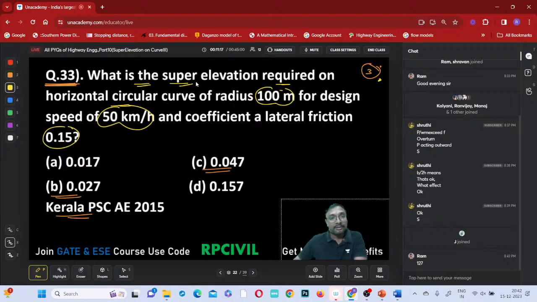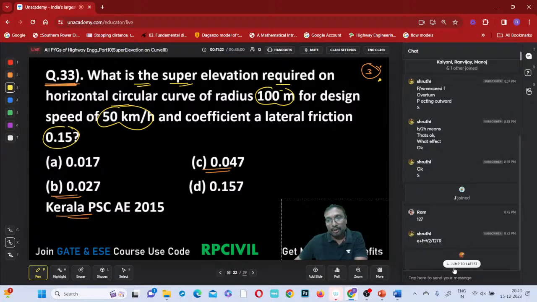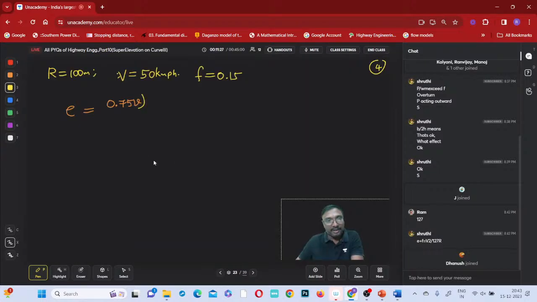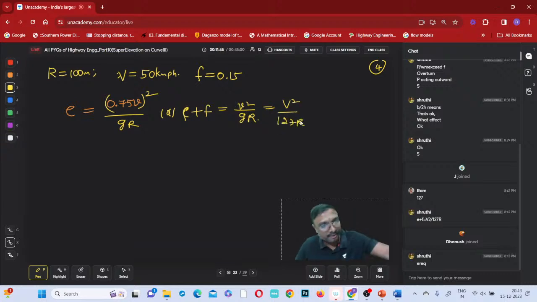What is the super elevation required on a horizontal curve of 100 meters for a design speed of 50 kilometers per hour, and the coefficient of lateral friction is 0.15? So now tell me, 0.75 V whole square by GR we have to use, or E plus F equal to small v square by GR, or capital V square by 127R? Which one we have to use, all of you? Tell me, everyone. Where is the calculator?